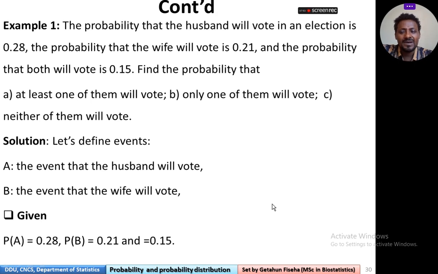Then find the probability that (a) at least one of them will vote, (b) only one of them will vote, and (c) neither of them will vote. So let's look at this one. Solution. Let's first define the events. Let A be the event that the husband will vote, and B the event that the wife will vote.